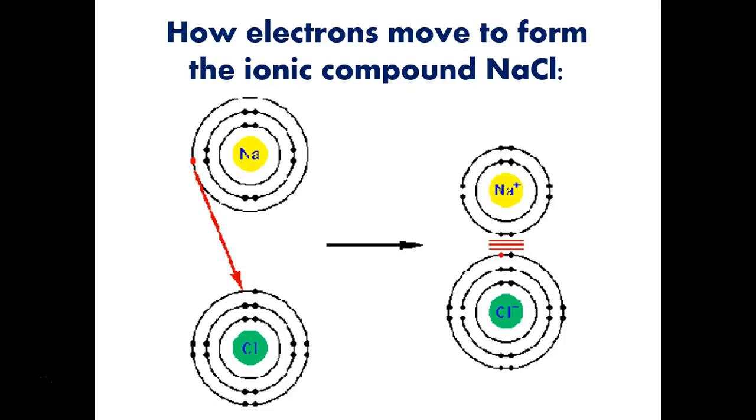This is just another representation of that same process with the Bohr model of the atom shown there. And you can see that the sodium transfers 1 electron out of its outermost energy level, and then when you look over at the other side, you can see that sodium has a filled first and second energy level. Chlorine, when it gains that electron, gains the last electron it needs to fill up its third energy level, and so they're both good because they both have filled energy levels and they have electron configurations that are similar to those of the noble gases.